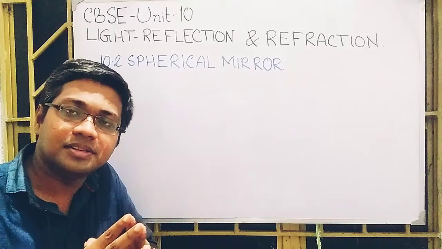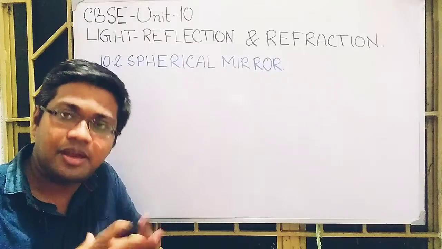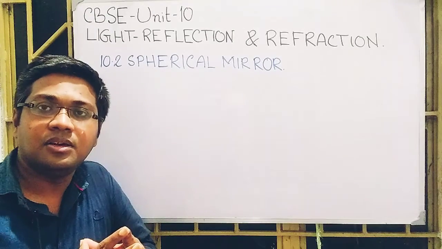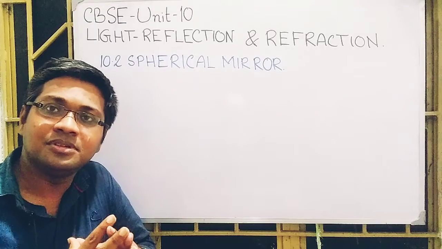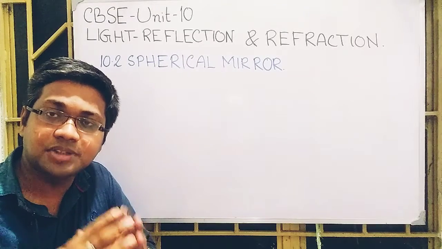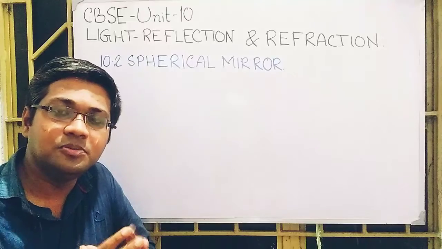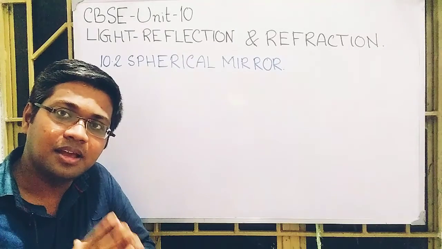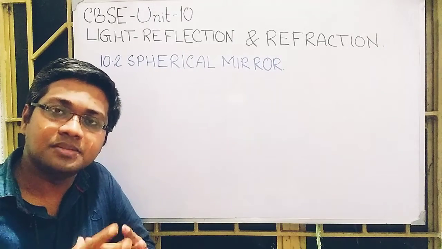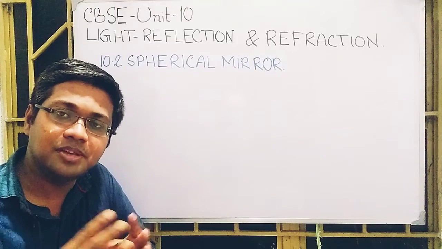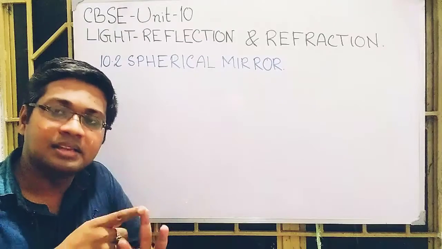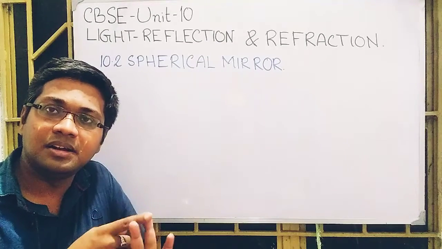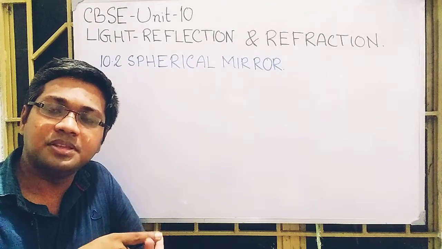In the previous lectures we have discussed some geometrical constructions of the two mirrors, concave mirror and convex mirror. What topics have we discussed? Pole of the mirror, center of curvature, radius of curvature and principal axis.